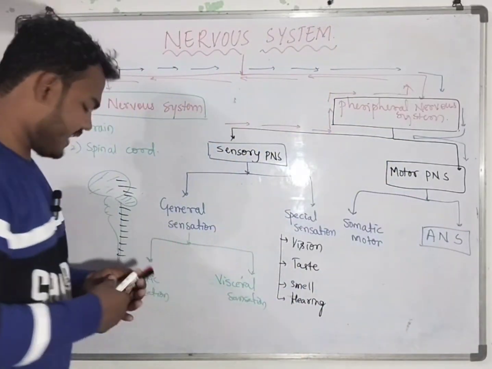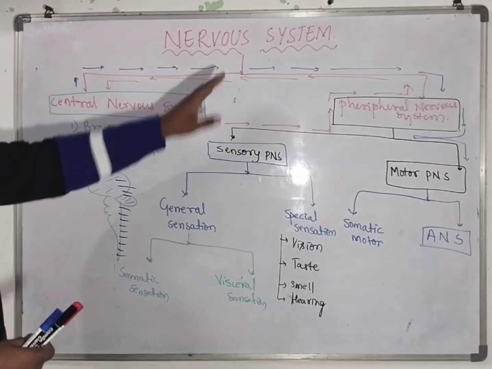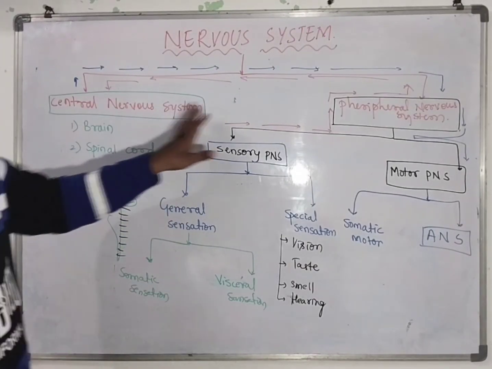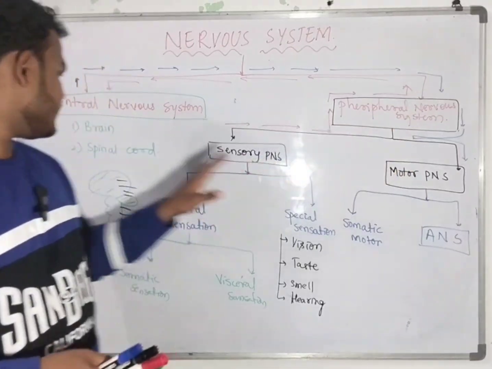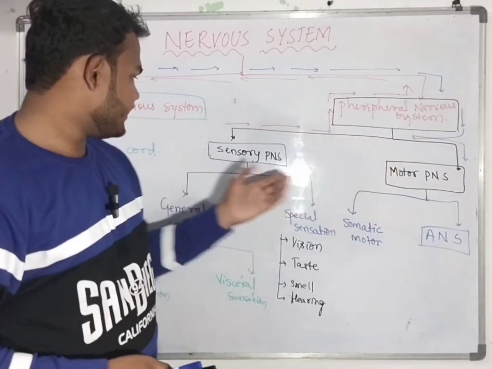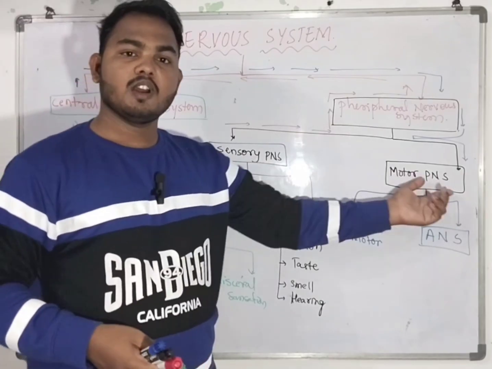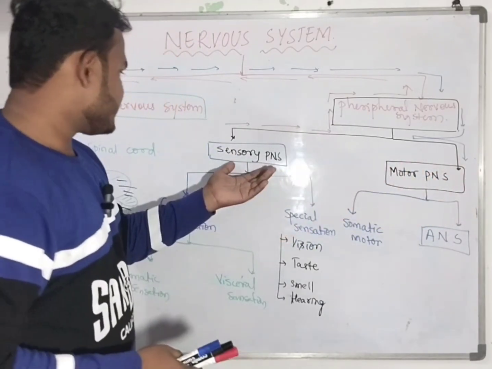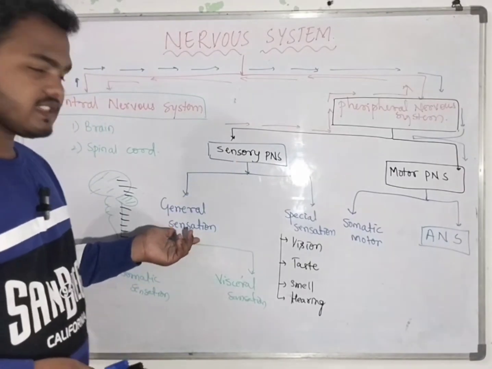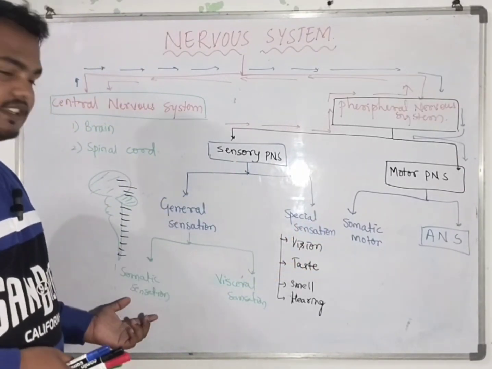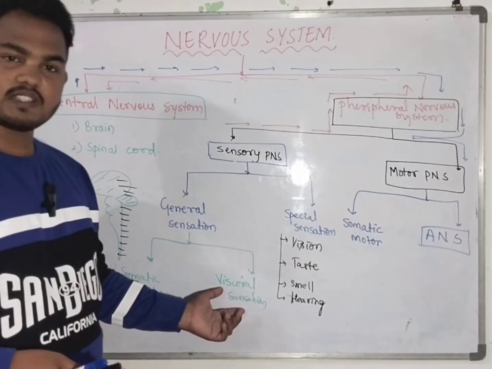Okay, this is the main classification of the nervous system. Let's recap here. The central nervous system and the peripheral nervous system. The central nervous system is the brain and the spinal cord, and the peripheral nervous system is divided into sensory PNS and motor PNS. The sensory nervous system is divided into general sensation and special sensation, and general sensation is again divided into somatic sensation and visceral sensation.